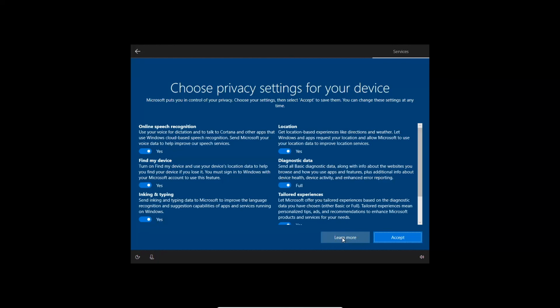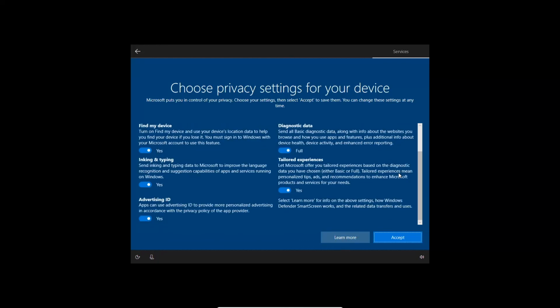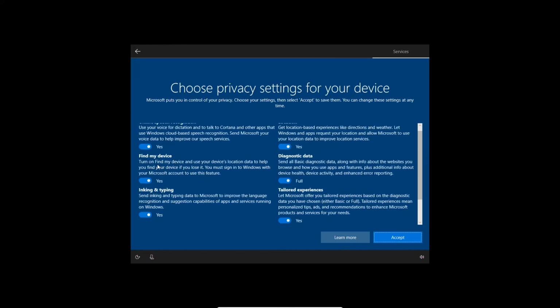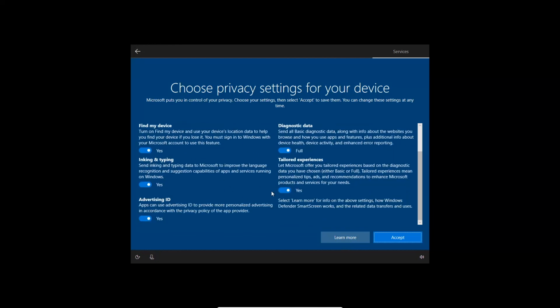Here you have to select your privacy settings for this device. And here there are several privacy settings available. If you want, you can tick them, or otherwise you can untick them. After that, press accept.